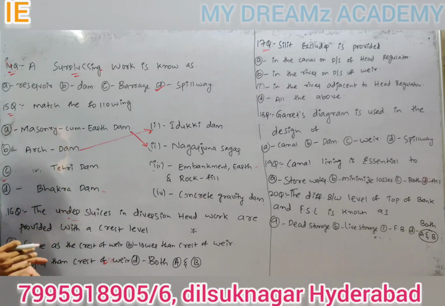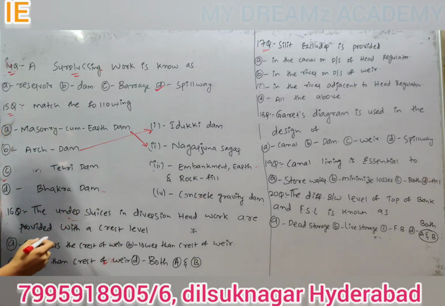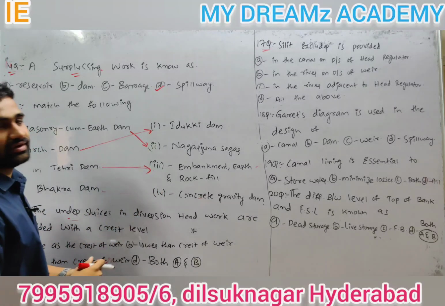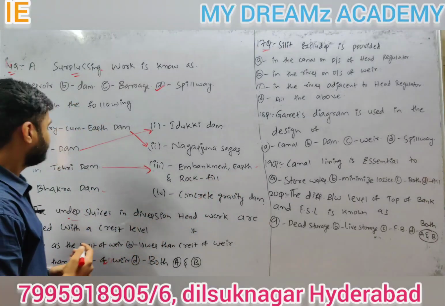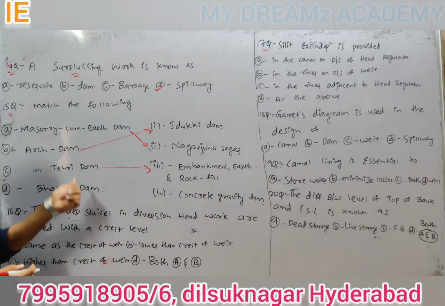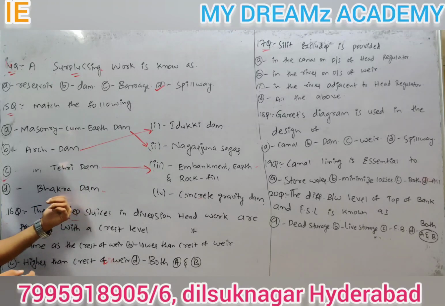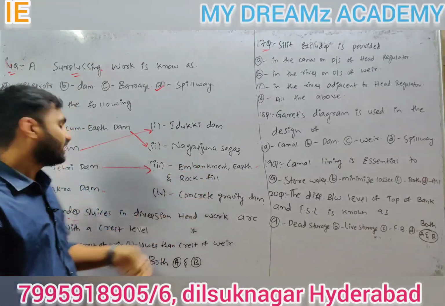Next, arch dam is nothing but Idukki dam in Kerala, the one and only arch dam in India. Next, Tehri dam is an embankment, earth and rockfill dam. Next, coming to Bakra dam. Tehri dam is the highest dam in India and Bakra dam is the second highest dam in India. So Tehri dam means embankment, earth and rockfill dam.